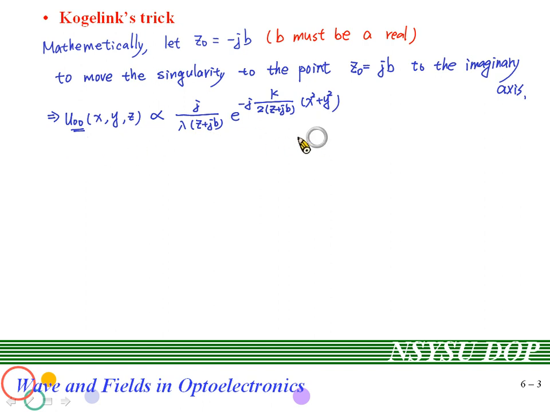So this one is the solution to the paraxial wave equation. And as I have said, this one will not have a singularity on the real axis.